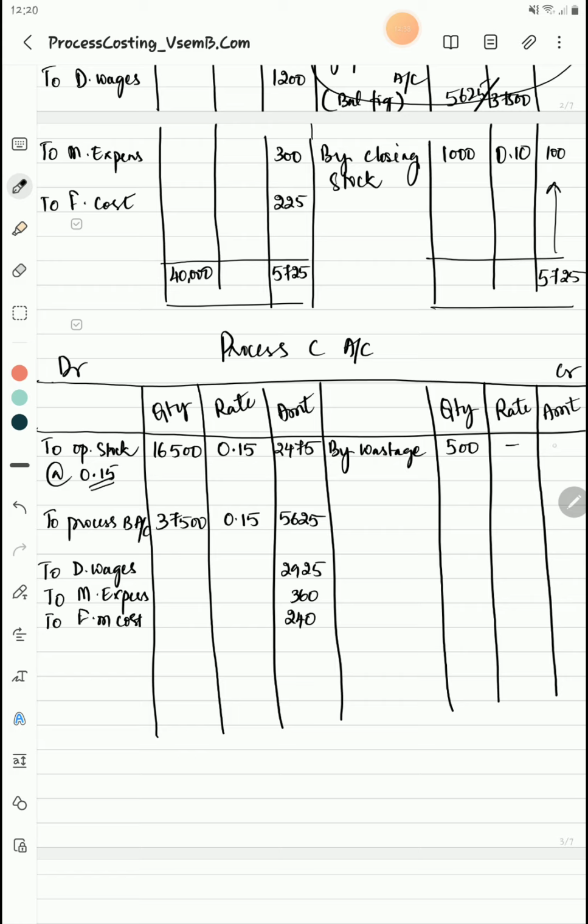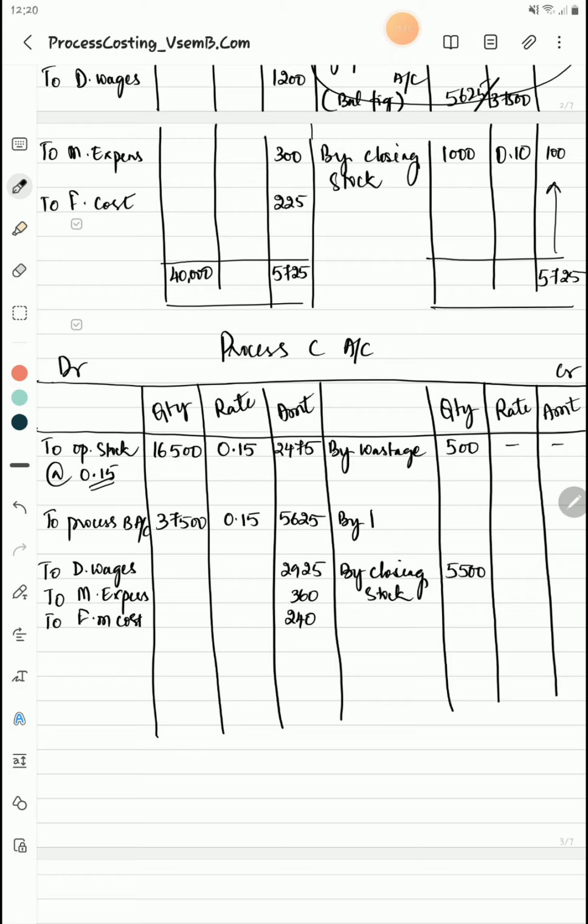We don't know the scrap value, so we are writing it as nil. Next they have given the closing stock, so they are maintaining a closing stock. I will write here by closing stock. How much is it? Closing stock is 5,500, isn't it? So whatever remains, the balance, will become the finished stock, which is ready for sale.